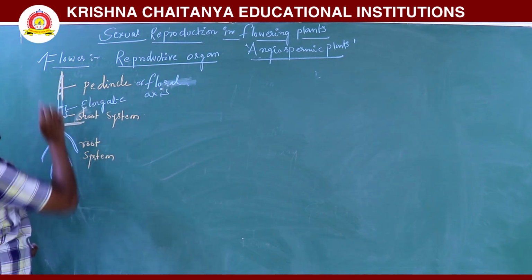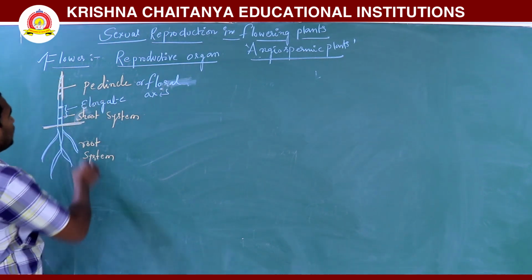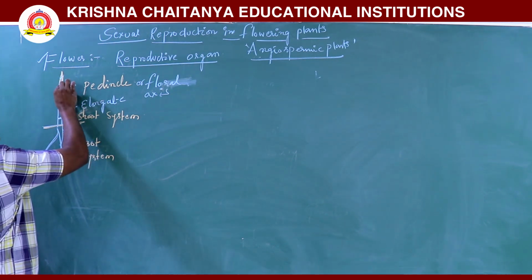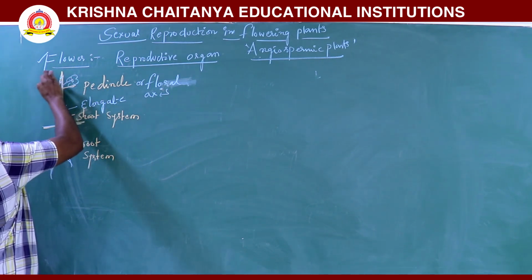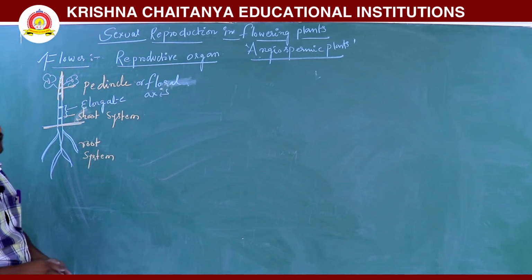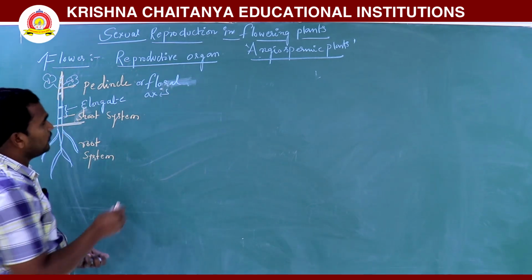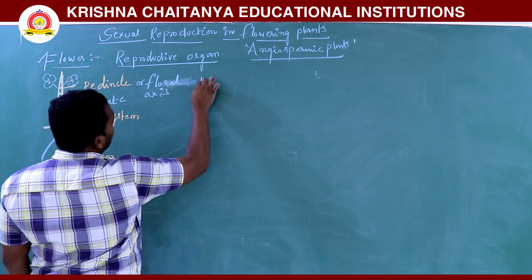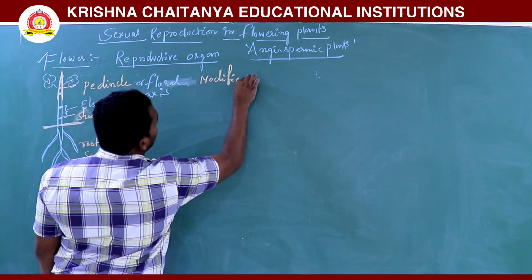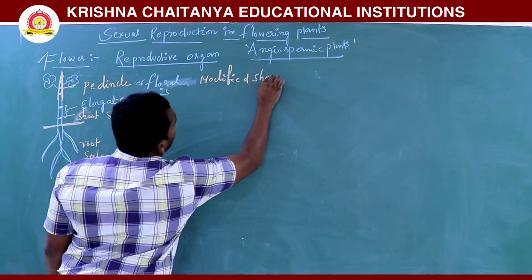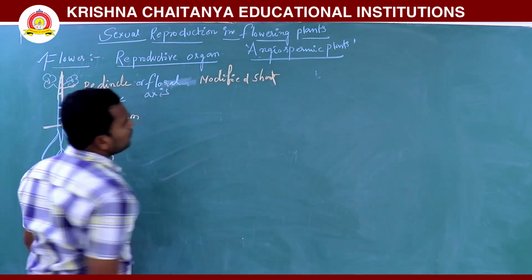On the condensed peduncle, flowers will be developed. So that's why it is called a flower. The flower is called a modified shoot, a modified shoot system.